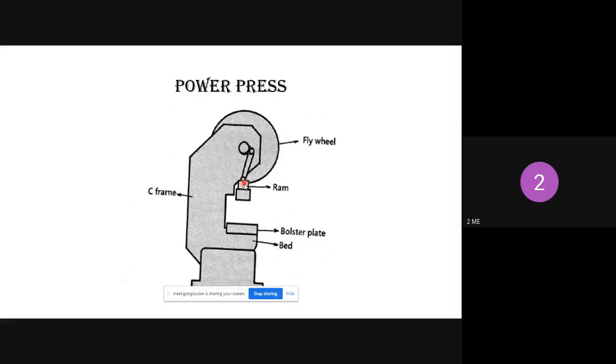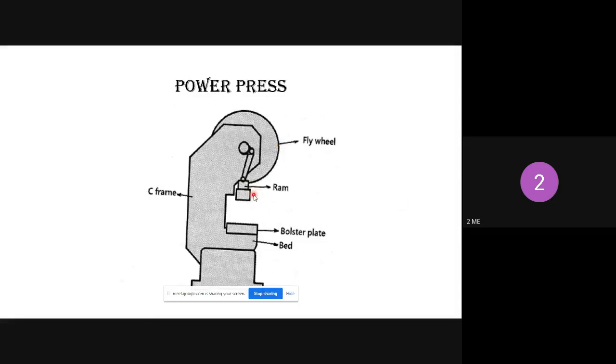During the forward motion of the ram, the flywheel will store some amount of energy, and that energy is utilized for the return stroke. During the return stroke, this stored energy is used. That is the function of the flywheel. The flywheel stores some energy during the forward movement of the ram, and that energy is utilized for the return motion of the ram. So this is called the power press.